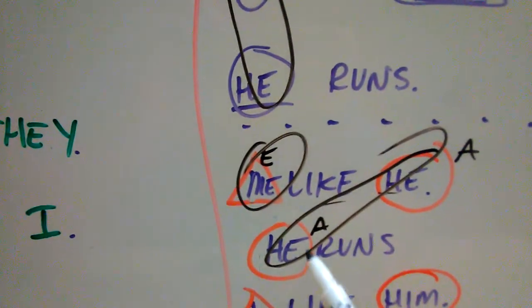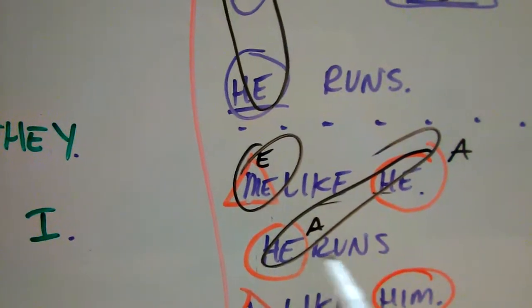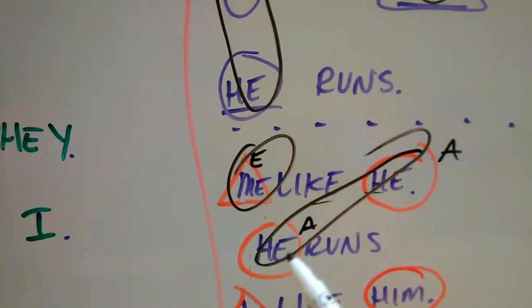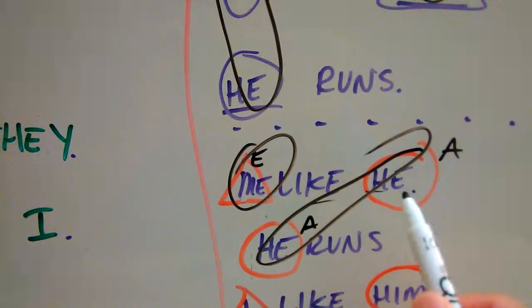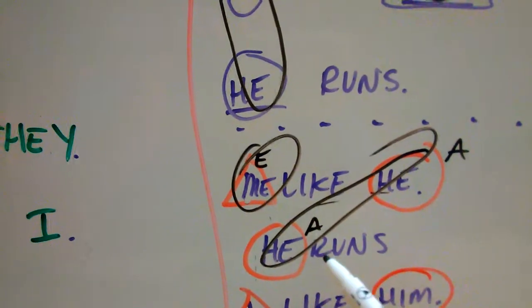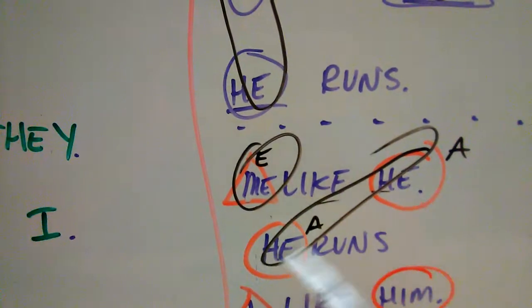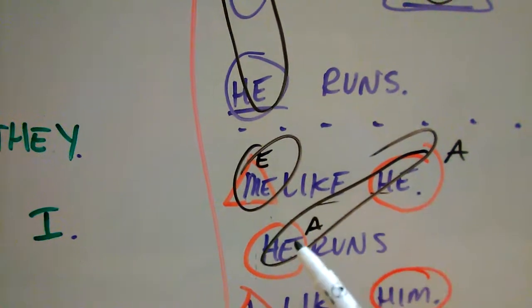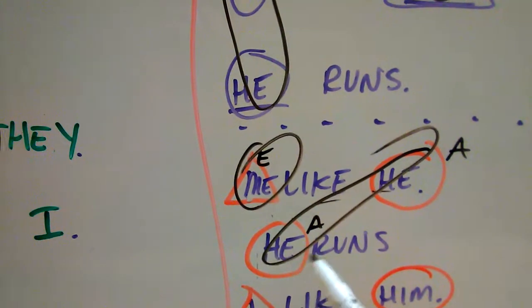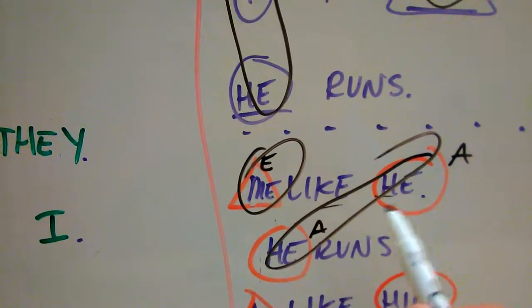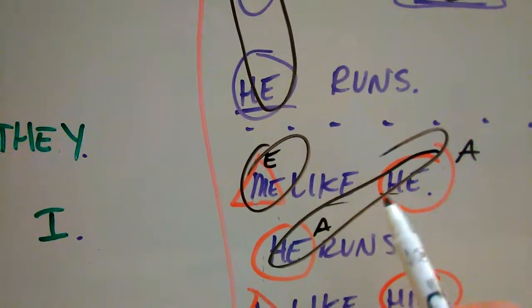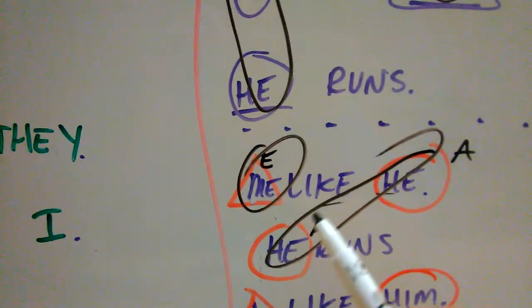The subject of an intransitive verb acts as the object of a transitive verb. So here's our intransitive and here's our transitive. They both are the same. They can act the same. They can be the same. You can use them in the same way as long as this pronoun remains the subject of an intransitive and this pronoun remains the object of a transitive verb.